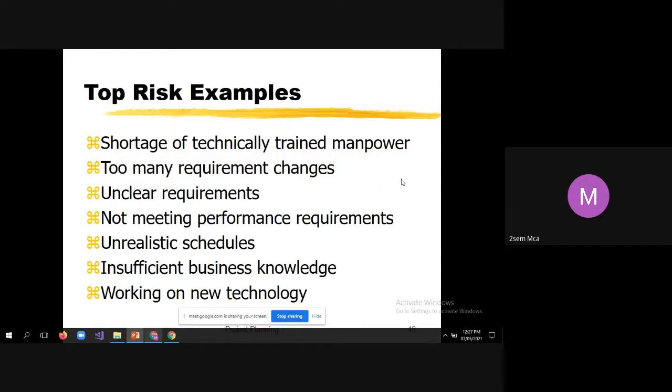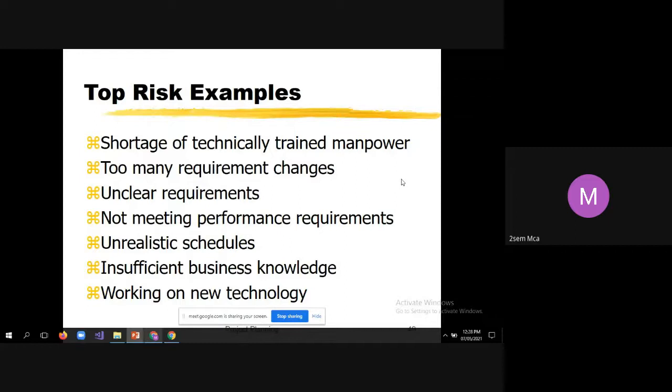Then top risk examples: shortage of technically trained manpower. Having engineers is different from having trained engineers, so we should always have trained engineers. Then too many requirement changes. Especially in agile, it is very common that even in the middle of the project, the client will come and tell you, please incorporate this change, this is the only change. If there are too many requirement changes, that is also a risk. We should avoid such things.